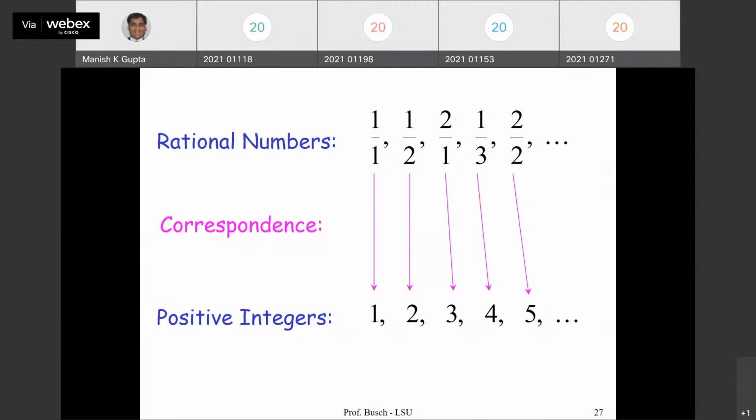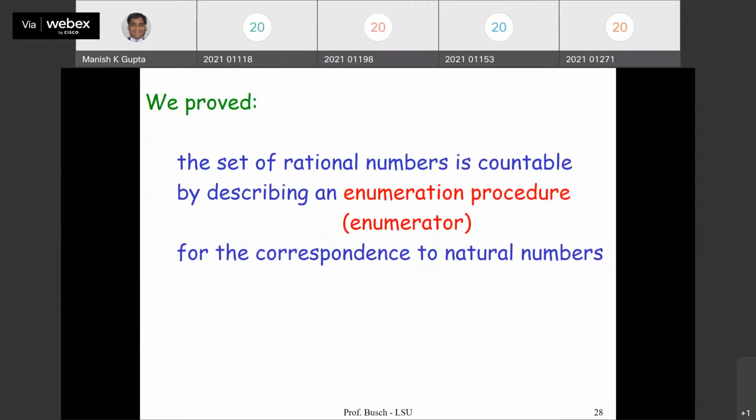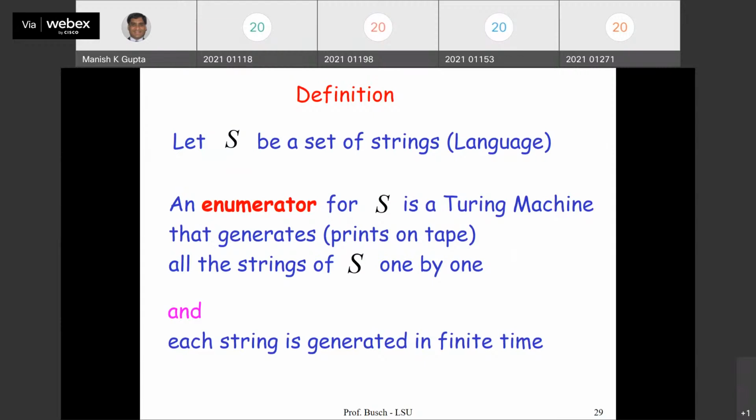I should give you an explicit function, the function which is going to work, which will count for you. So the set of rational numbers is countable because we are able to describe an enumeration procedure, or enumerator, for the correspondence with natural numbers.